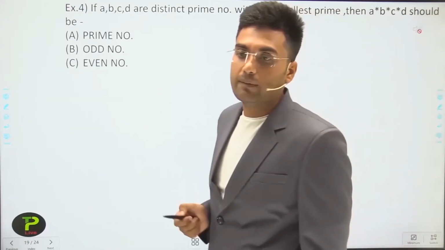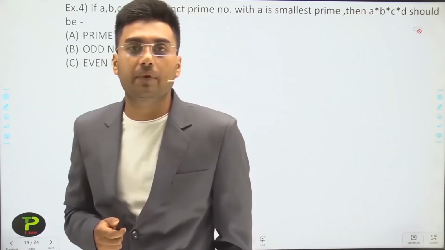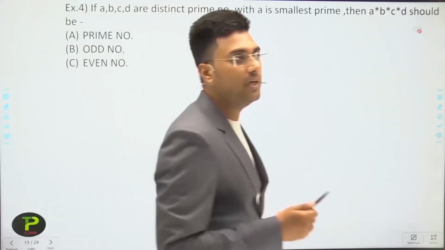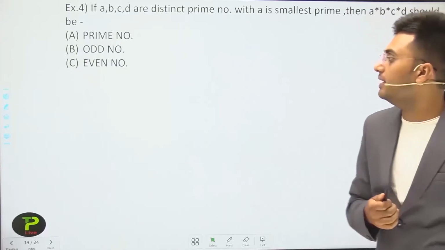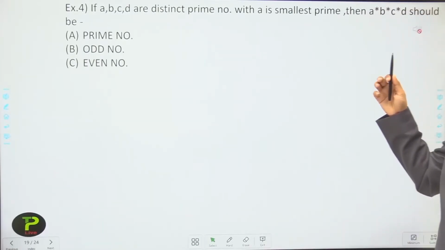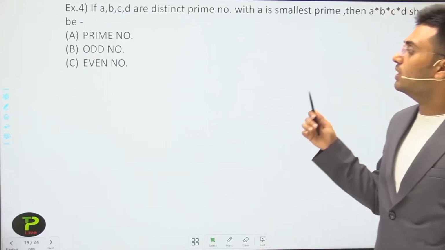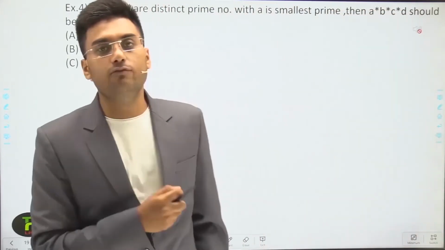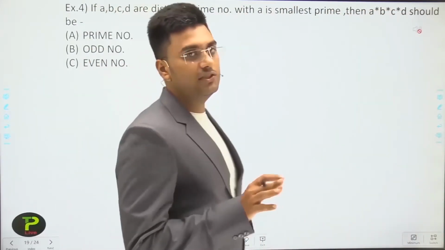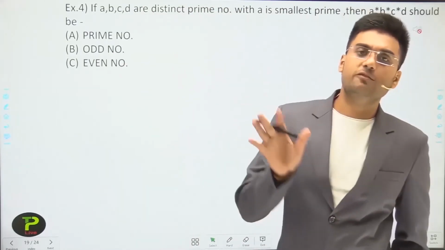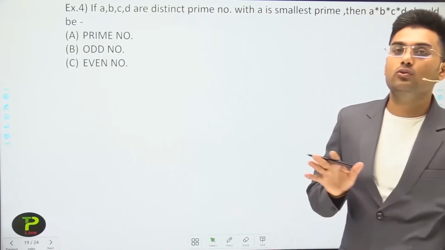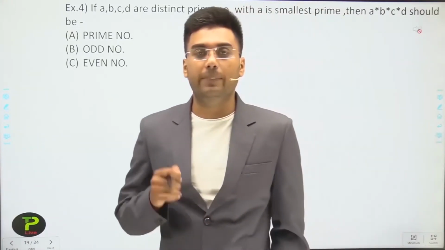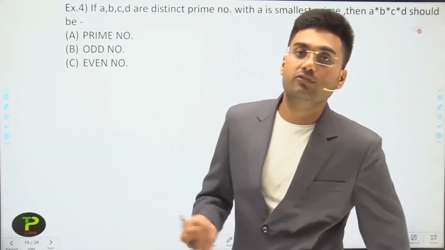Then you have to identify whether A multiplied by B multiplied by C multiplied by D is an even number, odd number, or prime number. Okay, so let's check for this. Again, my suggestion is that, dear students, please pause this video and try to solve yourself, because if you try yourself, then you practice the concept which we have learned.